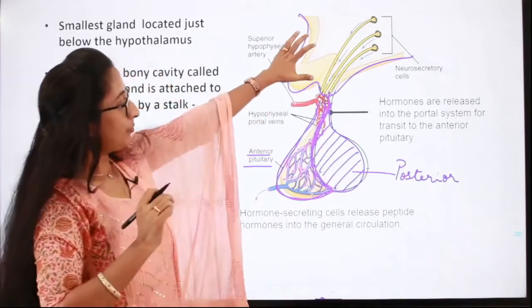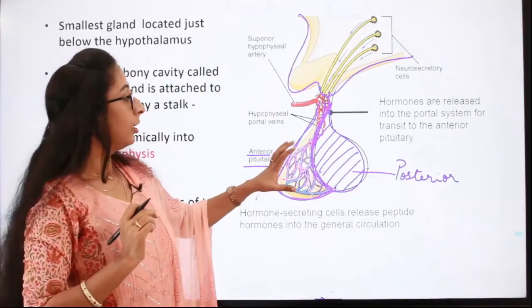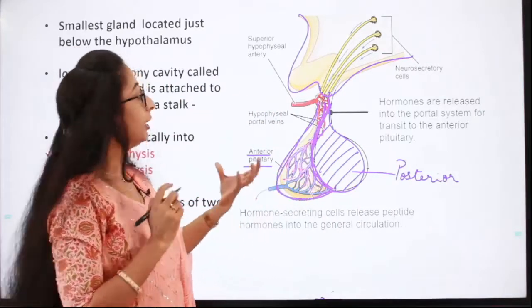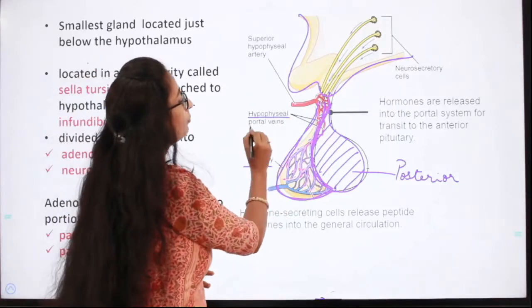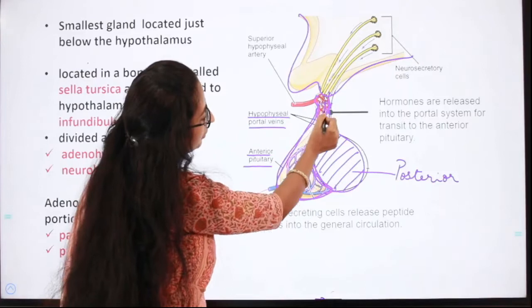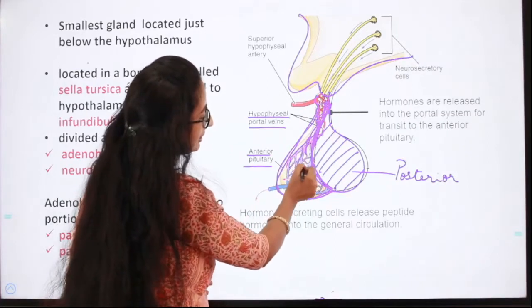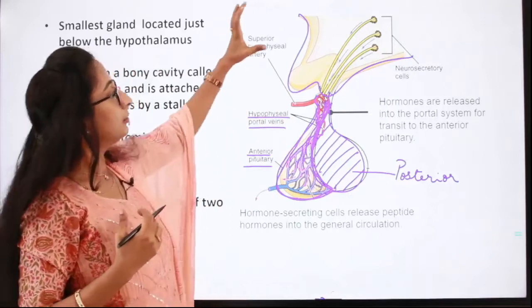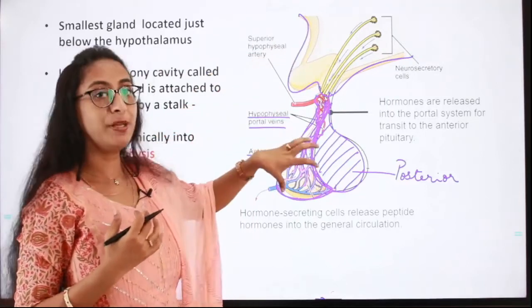The hypothalamus is connected to the anterior pituitary through the hypophyseal portal veins. Here you can see red color veins which are entering the anterior pituitary. These are the hypophyseal veins. So the hypothalamus controls the pituitary gland.